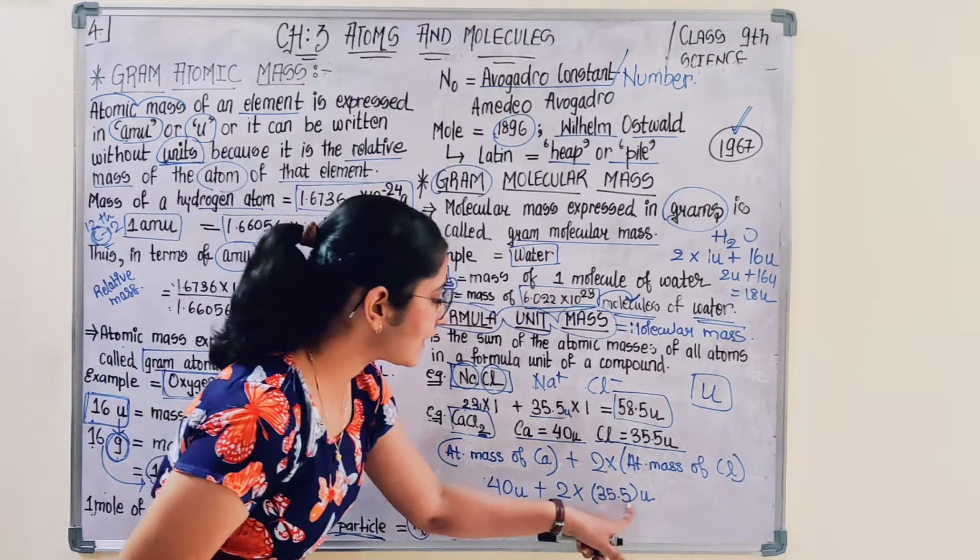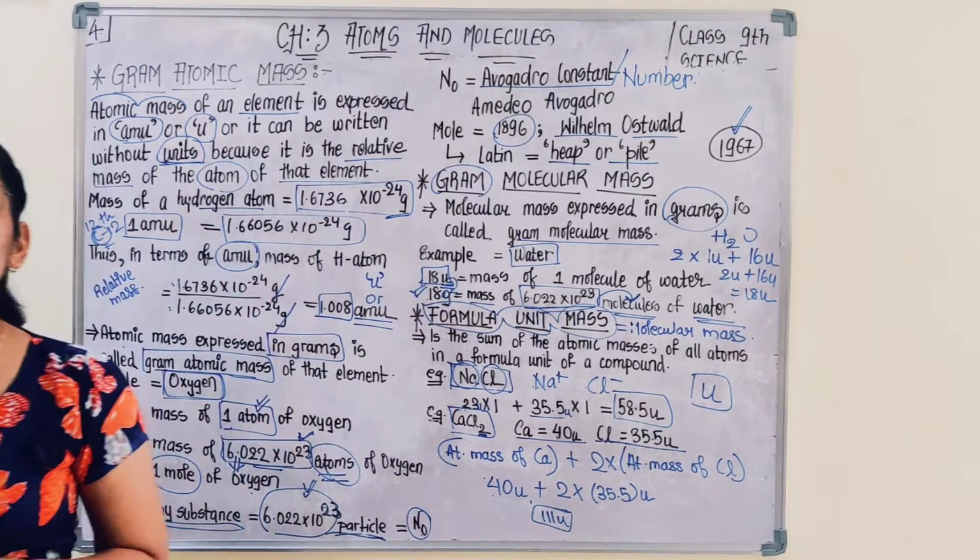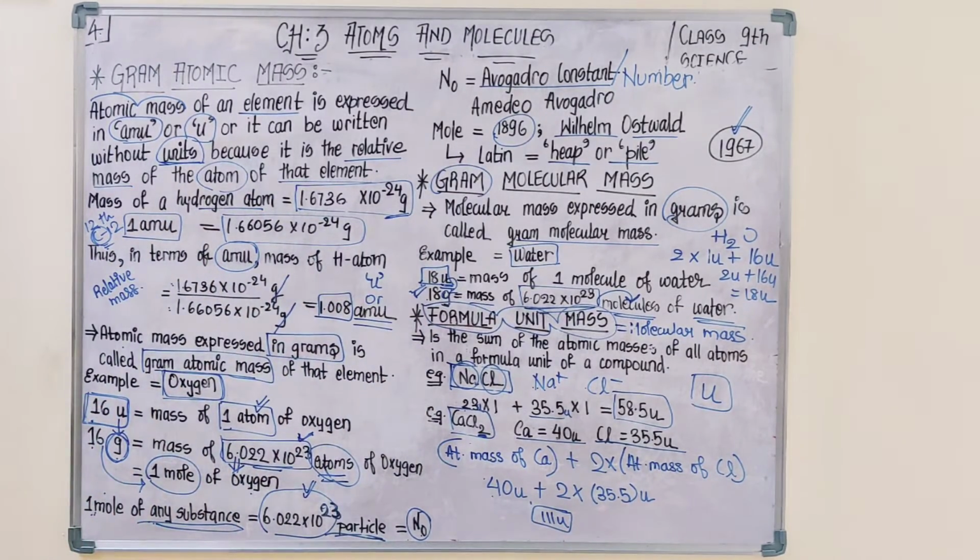If you get 111, you are correct, and you are getting the formula unit mass. This is how you can calculate the formula unit mass of different compounds.